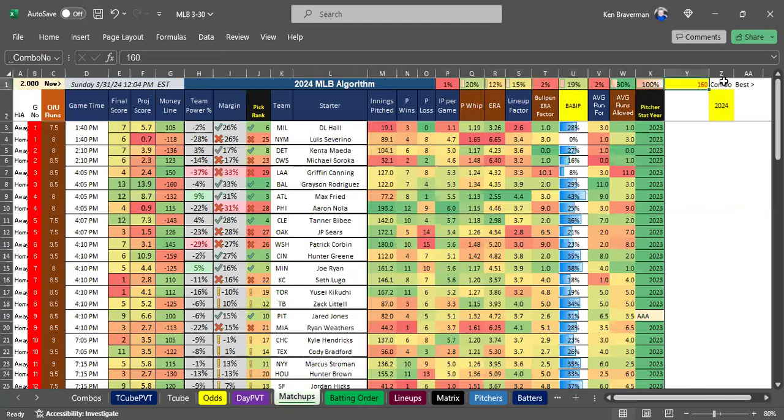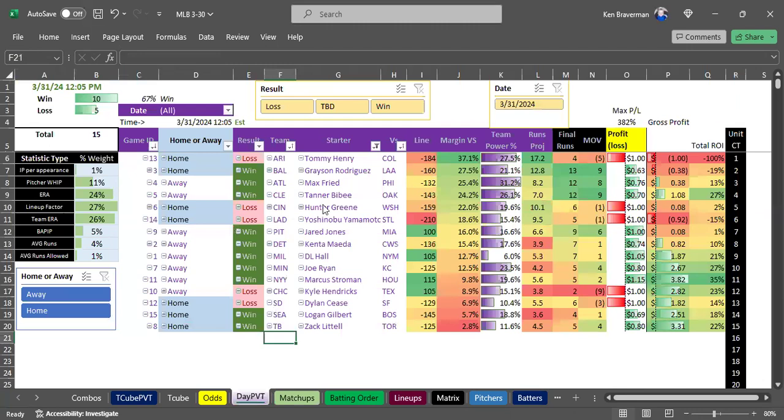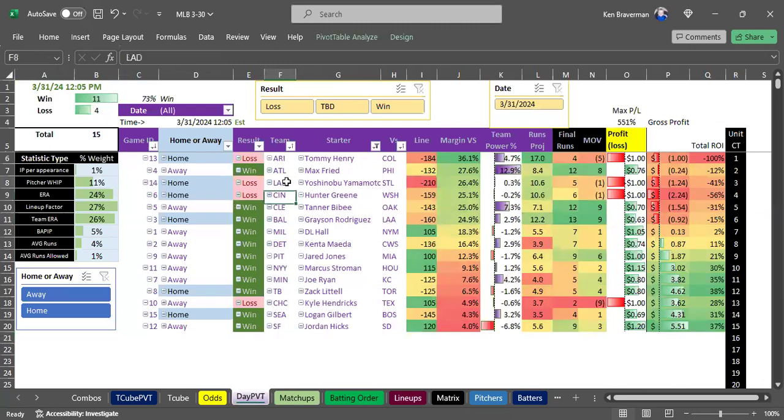Combination 218 in 2024. Let's look at what that looked like yesterday. I'm not worried about the Dodger game. That was a weird pitching matchup, which we created fake pitching stats for that pitcher. So I just want to ignore that game. Arizona finally, yeah, and the rest are really good here. Still has the Cubs on this one though.